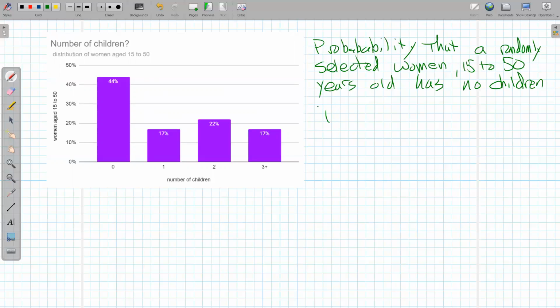So we might say something like probability children equals 0, like a shorthand for that. That would be 44%.